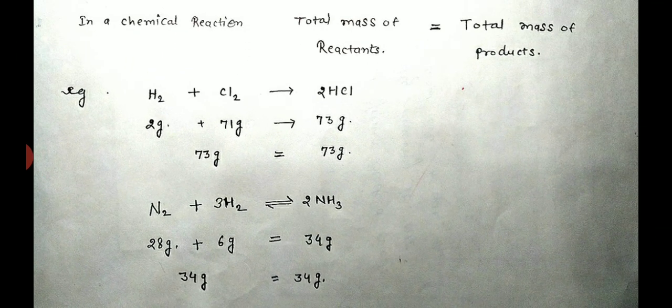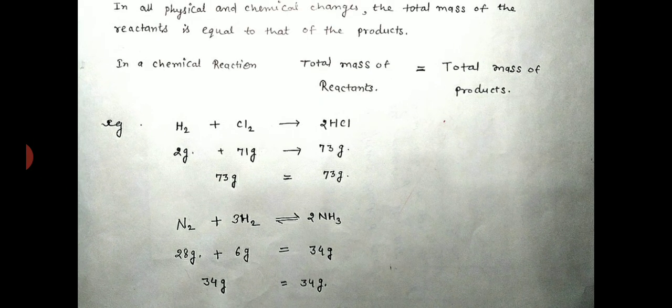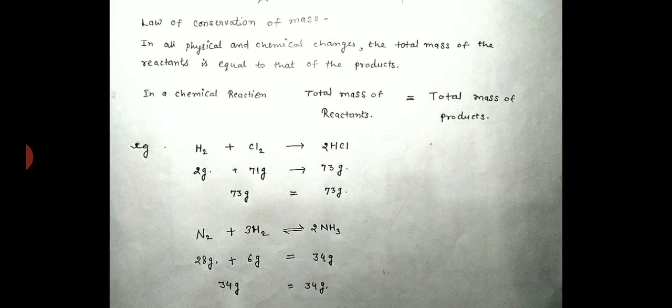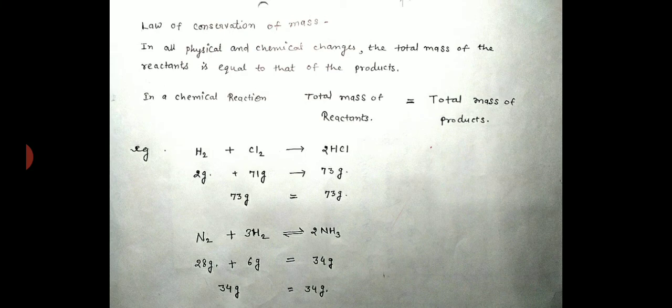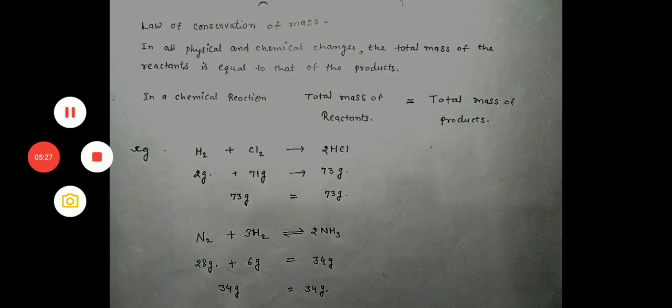So what we have learned is that in a chemical reaction, the total mass of reactant is equal to the total mass of product, means mass can neither be created nor destroyed in a chemical reaction.